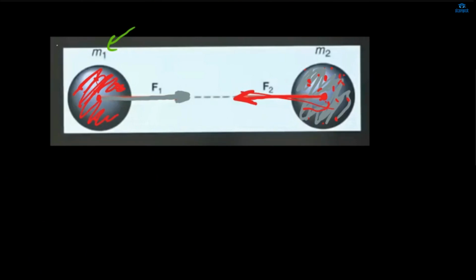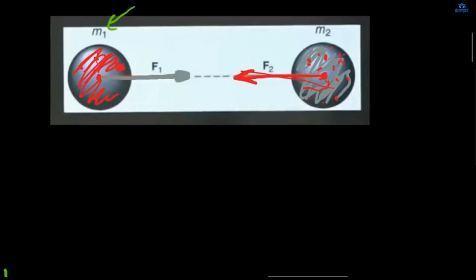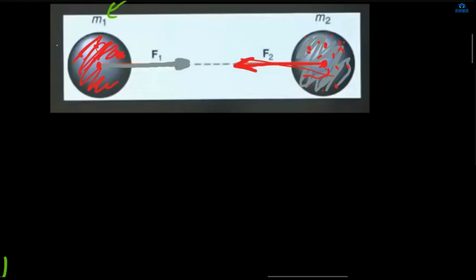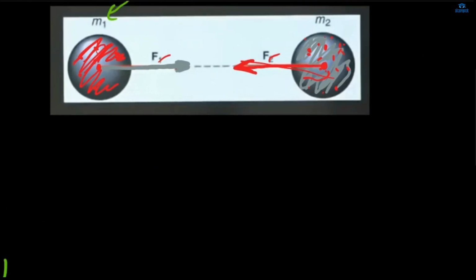F2 is the force that is being applied by it. Okay, and these will be equal forces, right? Yes, these will be equal forces. So it does not matter whether it is F2 or F1. Fine. So what will be the force? We can cancel this. What will be the force? As we have already seen, it depends on the product of the masses of the two bodies, M1 and M2.